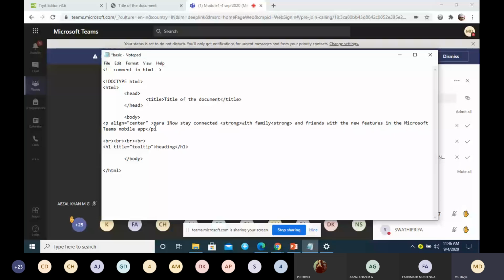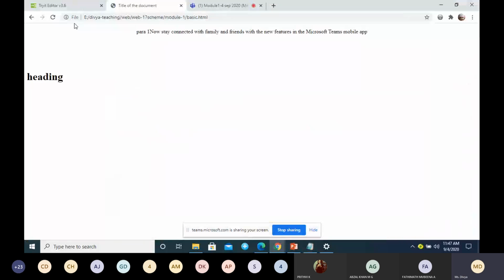This strong tag is nested inside the paragraph tag, correct? This is the open strong tag, and this is the closing strong tag. See the difference. Inside the paragraph I have used the strong tag, and it will make the text look bold. So this is all about HTML syntax.